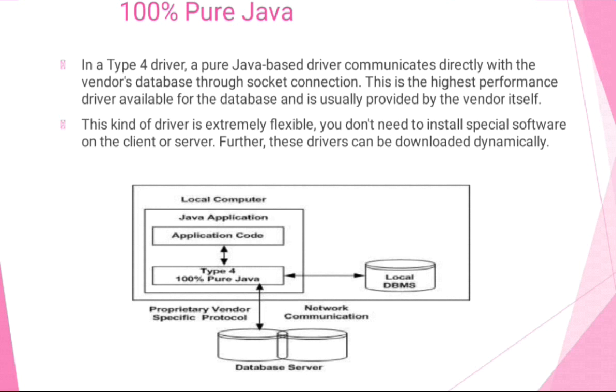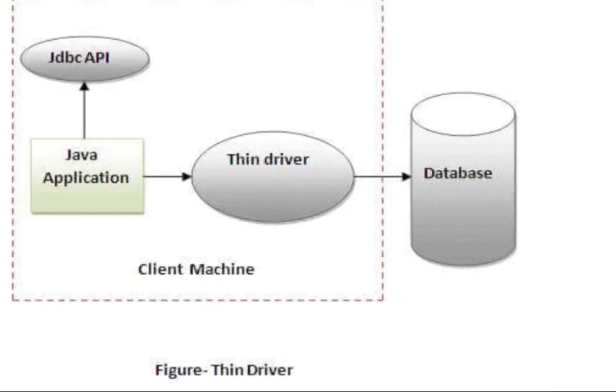You don't need to install special software on the client or server. This driver can be downloaded dynamically. This is the thin driver. It is a pure Java-based driver that communicates directly with the vendor database, because of the proprietary nature of the network protocol, and database vendors usually supply the type 4 driver.